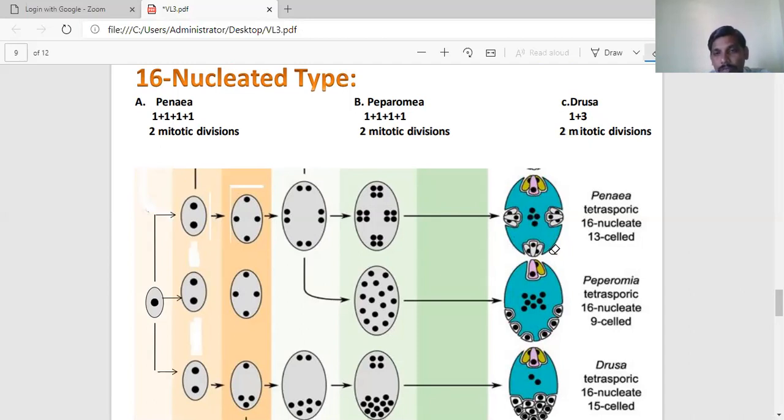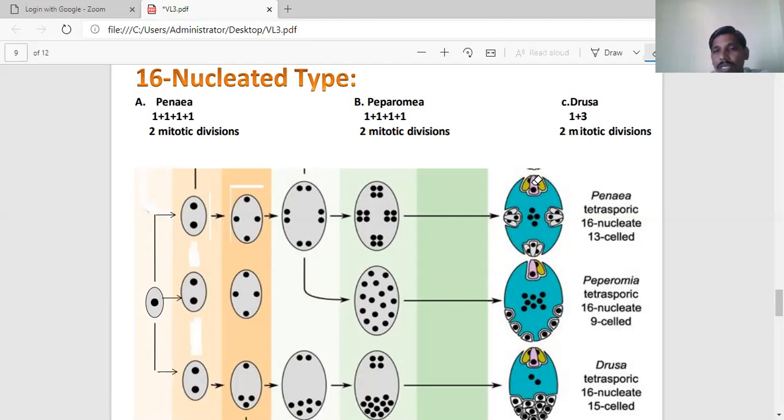The remaining 4 groups contain 3 cells each. So 3 into 4, 12 cells, and here 1, 13 cells at the time of maturity. But according to the nuclei, it is 16 nuclei, a 16 nucleated embryo sac. The real egg apparatus is situated towards the micropylar region.